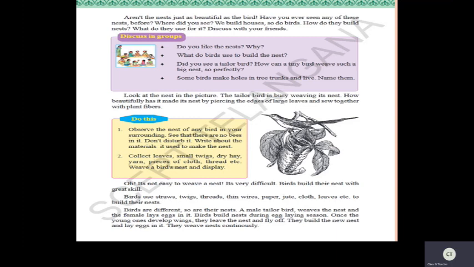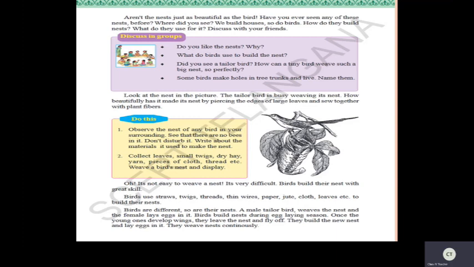How beautifully it is making, children? Yes. So, it is its art. It can prepare a very beautiful nest. Now see this, observe the nest of any bird in your surroundings. See that there are no bees in it. Don't disturb it. Write about the materials it has used to make the nest.